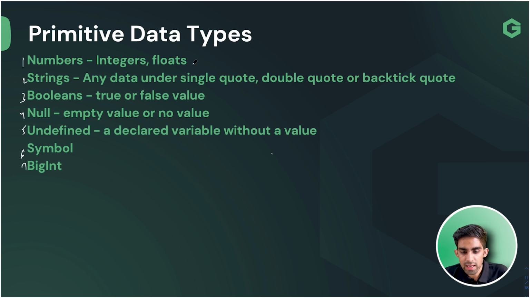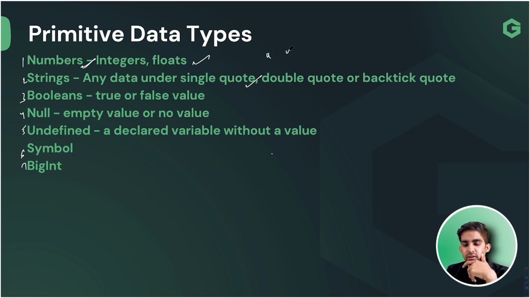So first of all, we are having the number type. If you want to store decimal values, integers, from minus infinity to plus infinity, we have this number type. If you want to store a string, definitely you can also store a string.